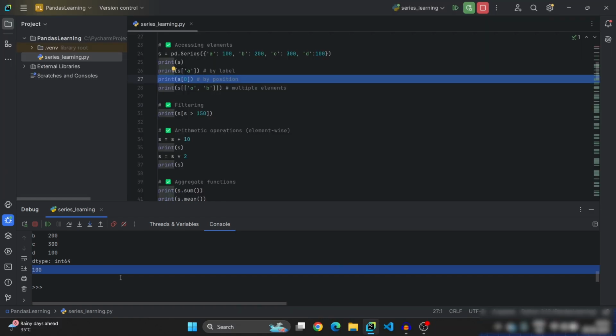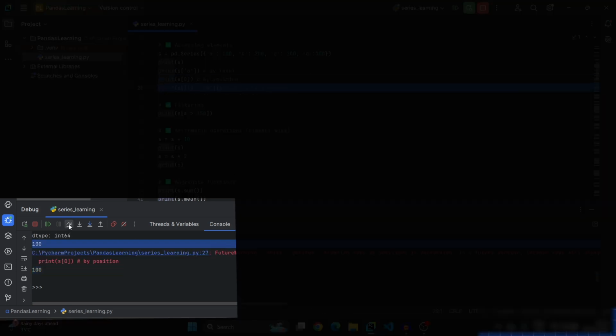Now if you want to access the same 100 without using the custom label, then how do we need to get it? Simple. Just use its position value. Where is that custom label? A is located in that series at the 0 index, right? So in the square brackets, just mention the position value which is 0, then you will get 100 as it is. See, you got 100 which is of index A.